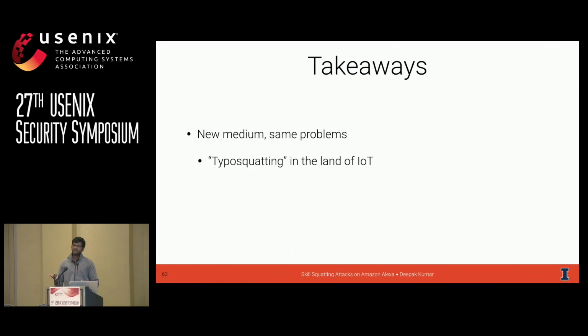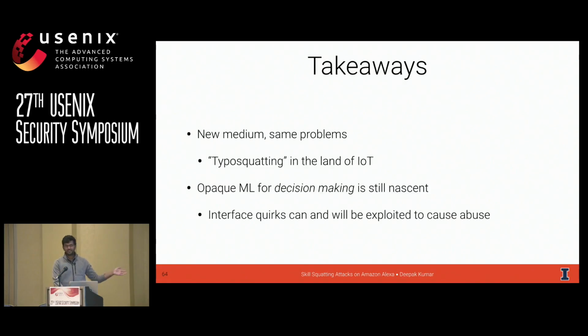But in skill squatting, the attacker leverages a fundamental property of the speech recognition engine. It's like typo squatting, except as a user, you can't see what you type, and everything goes through autocorrect before it's shipped off to make a decision on your behalf. And this ties into my next point, something echoed from the keynote as well: opaque machine learning for decision making is still really, really new.